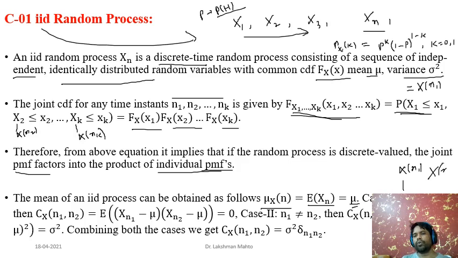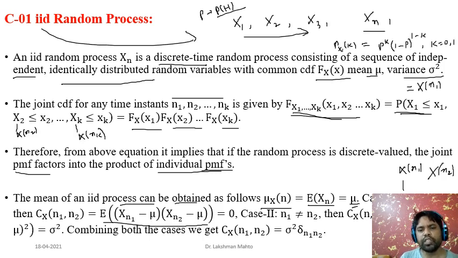How do you find this autocovariance? You find it through the definition of autocovariance. It is the expectation of this mean deviation times this mean deviation. If you take the expectation inside, then the expectation of a constant number is the number itself. But what is the expectation of x of n1? It would be mu. So mu minus mu is 0.